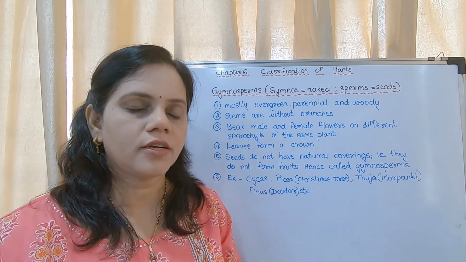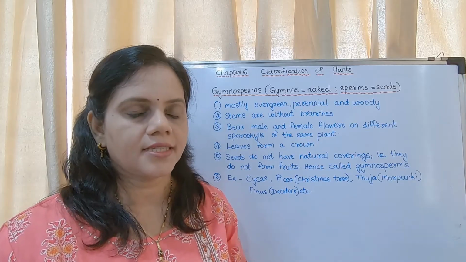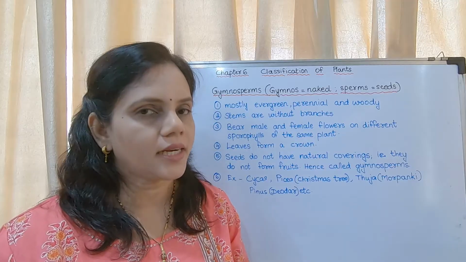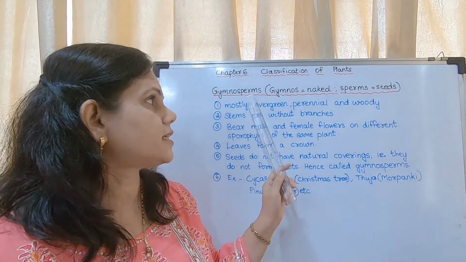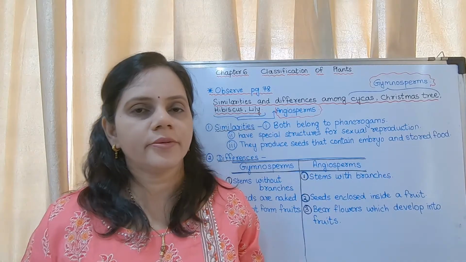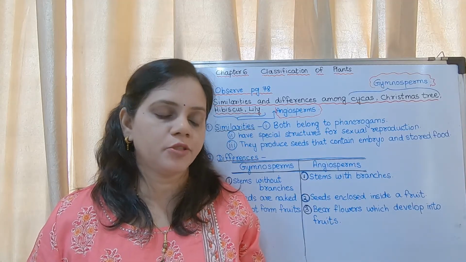You should write a minimum of 2 examples for every characteristic. The marks could be cut if you don't write the examples. So these are the characteristics of gymnosperms. You may write.